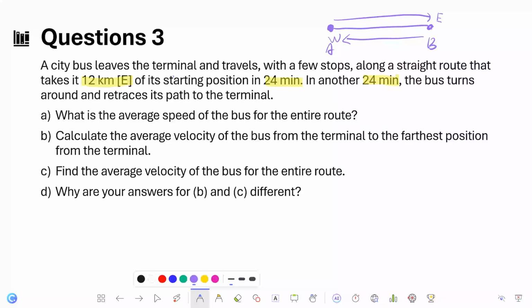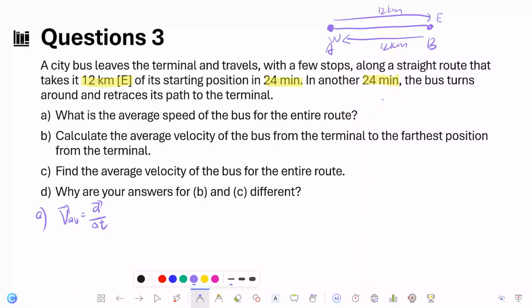So here is the information given, and the question requires us to find the average speed of the bus. We know that to find the average speed, we need to use the formula v_av equals d divided by delta t. The information that we have is 12 km to the east, 12 km to the west.